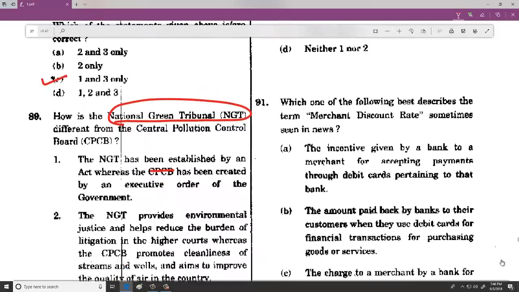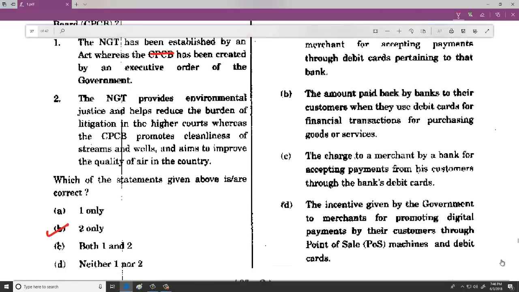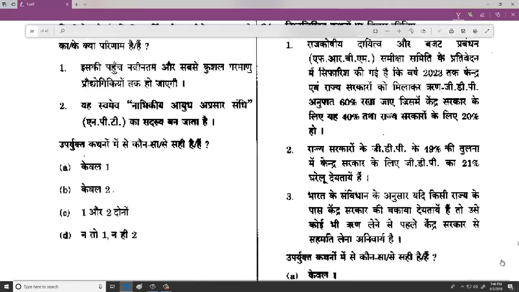91, merchant discount rate, mainly important because of demonetization and all. That is a charge to a merchant by a bank for accepting payments from his customers through the bank's debit cards. So that is C is the option.